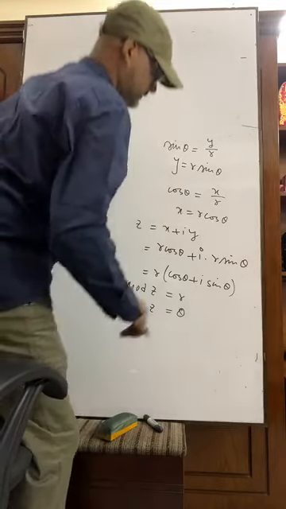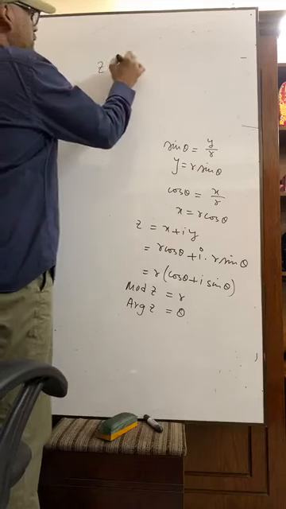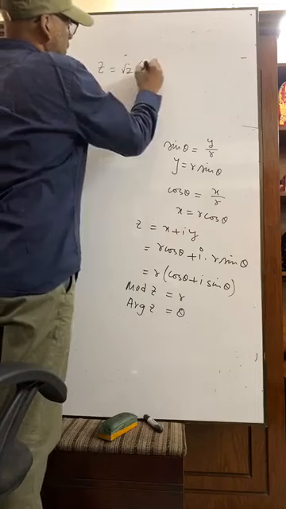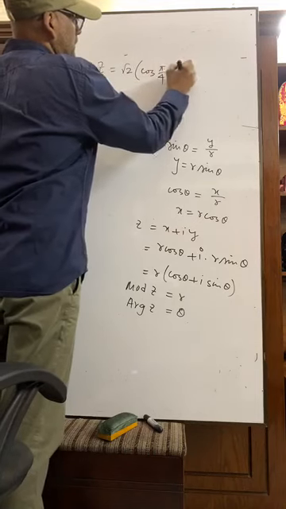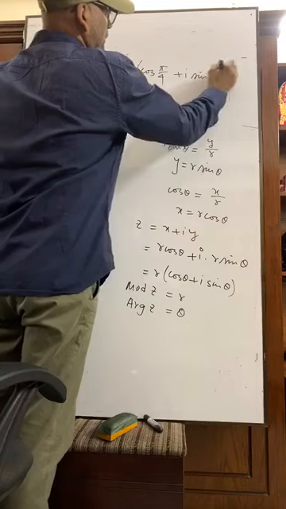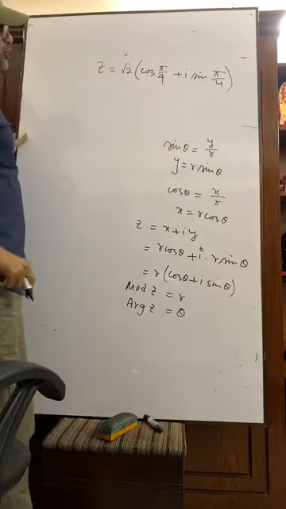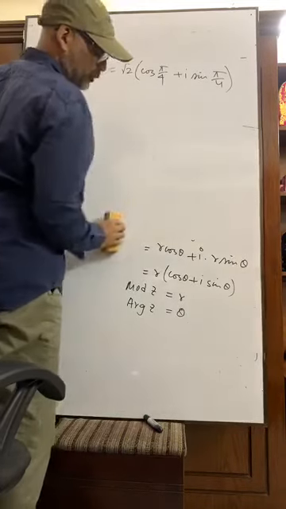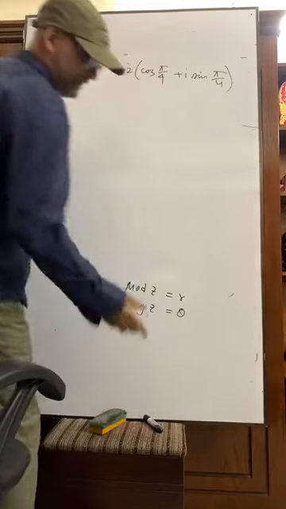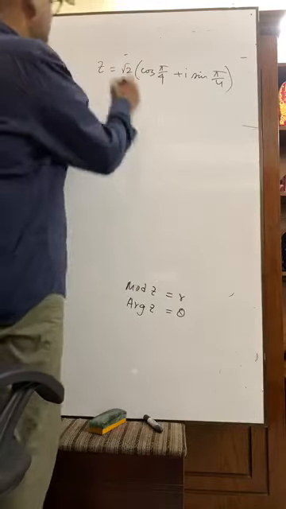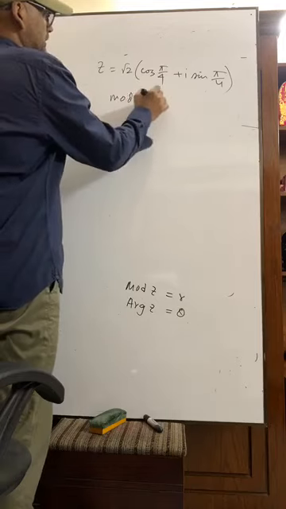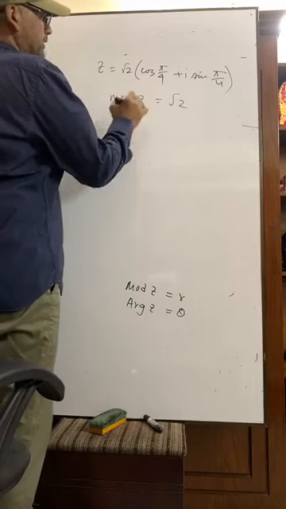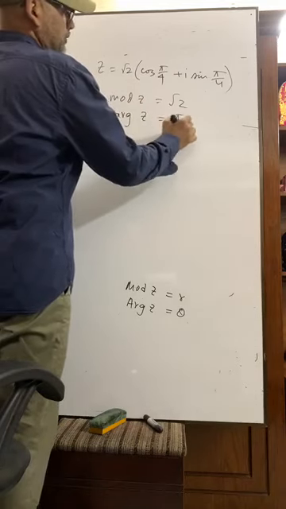Suppose z equals, it is given like this, root over 2 (cos pi by 4 plus i sin pi by 4), and you are told to find the modulus and argument. See, I have written modulus equals r. So its modulus equals r means here root 2, and argument of z equals pi by 4.